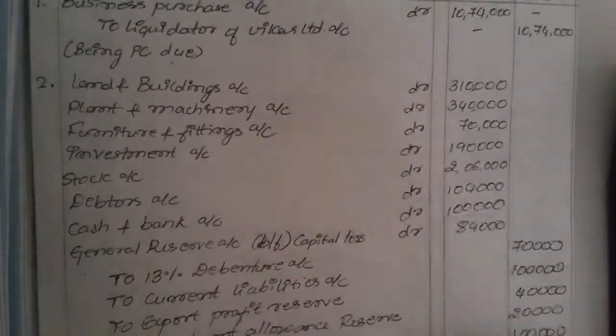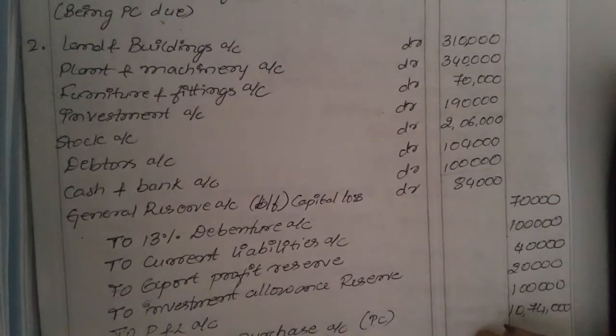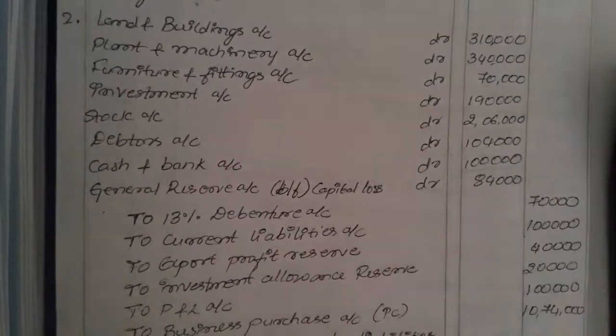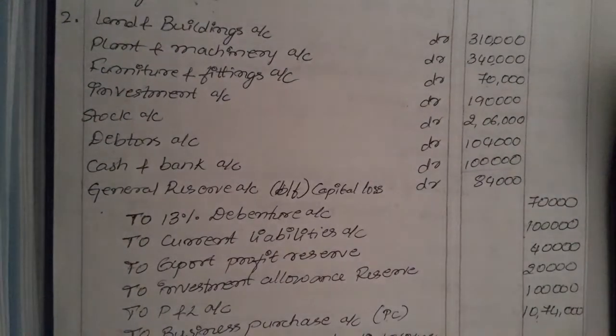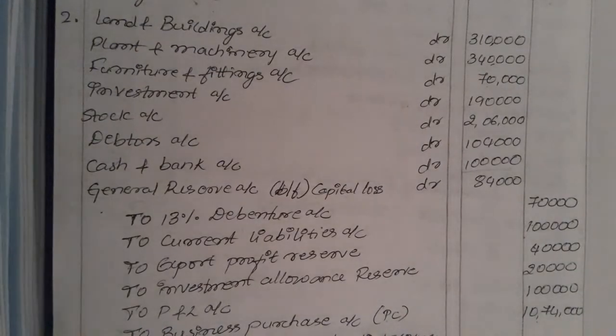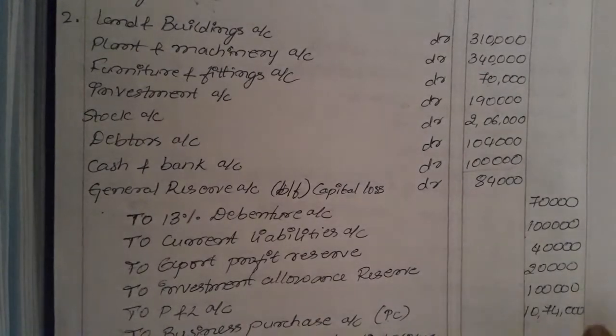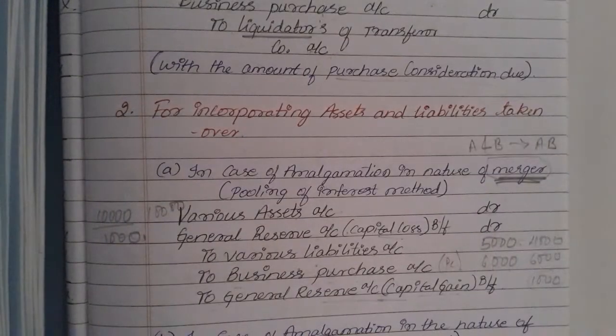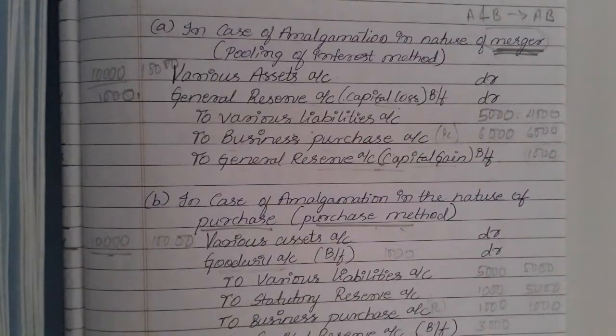Take for example, if assets are more and liabilities are less, at that time we will be writing here, to general reserve, balancing figure, capital gain, whatever the gain you have earned. So this is all about the second journal entry that you will be passing in the transferee company.